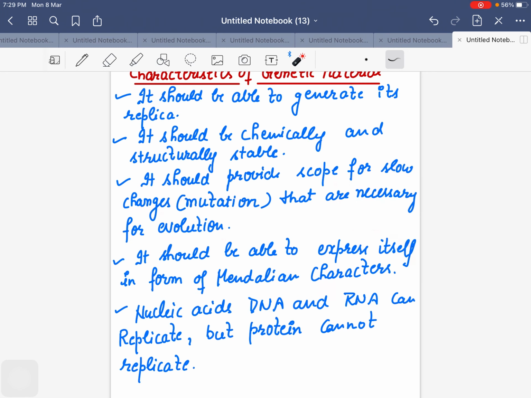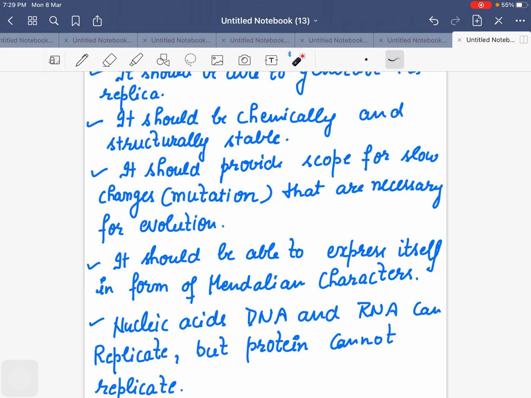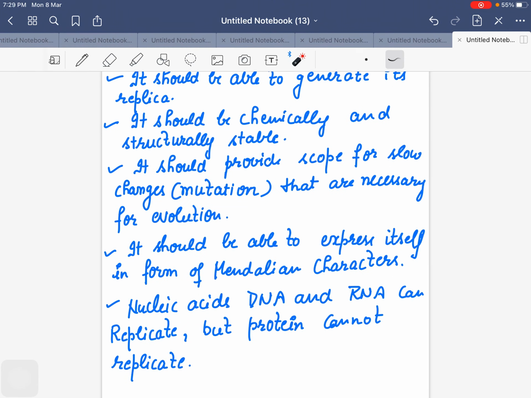It should be able to express itself in the form of Mendelian characters, right? Basically what Mendel talked about, the dominance and recessive, it should be able to express in the form of proteins, right? Nucleic acids, 2 nucleic acids we have, DNA and RNA.